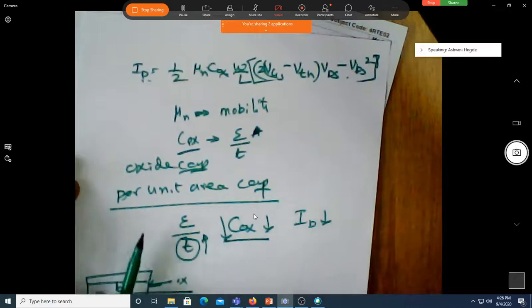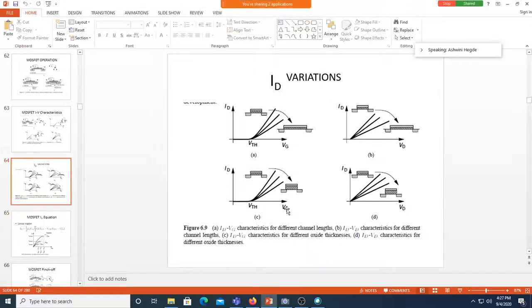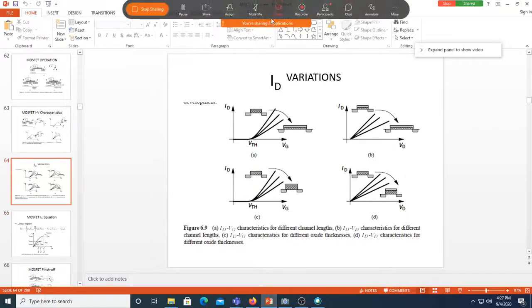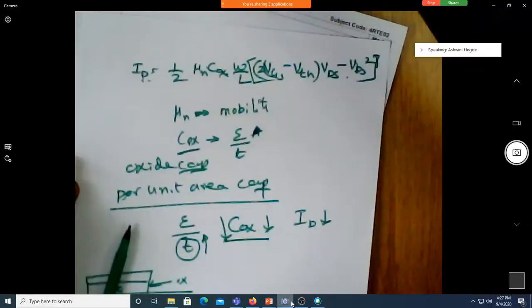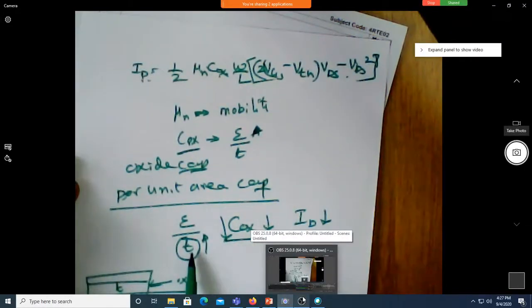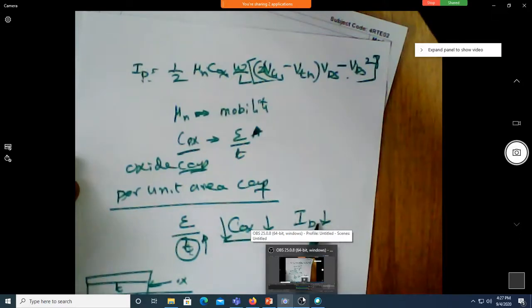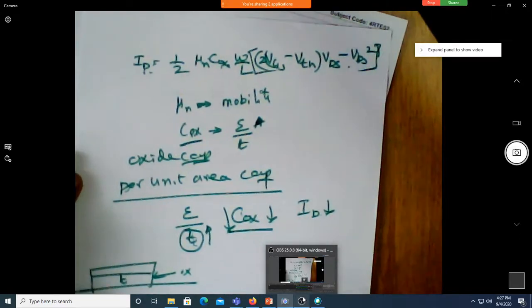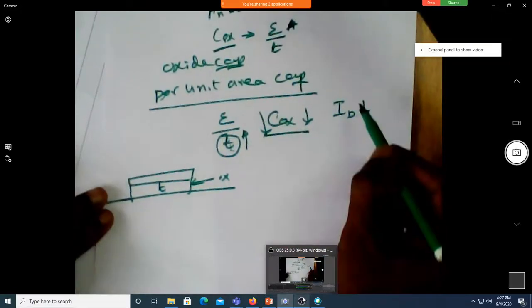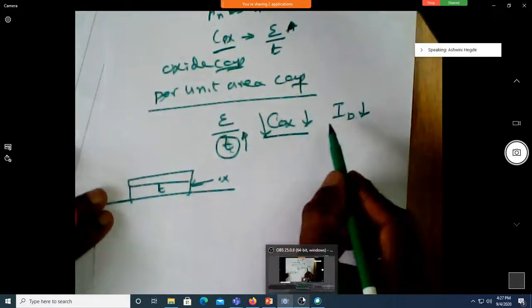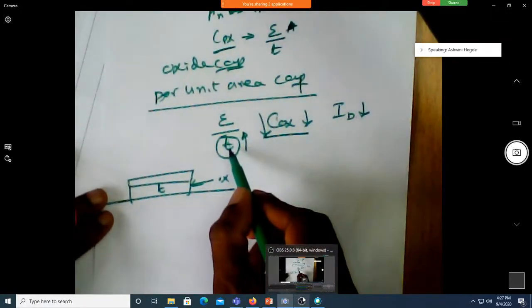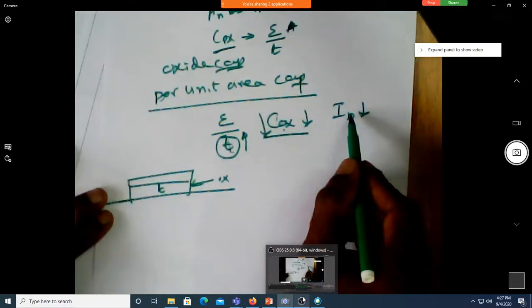So that's why in one of the slides it was shown like this. See here, current was reducing. It is purely because of this reason. If you increase the value of T, Cox reduces, which will reduce your ID. Okay, now we could see the impact of change in T through Cox. It will reduce your ID.